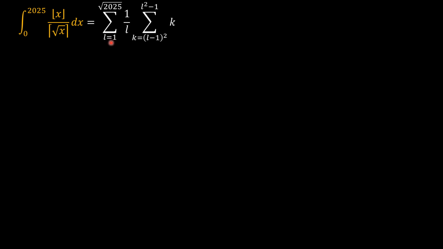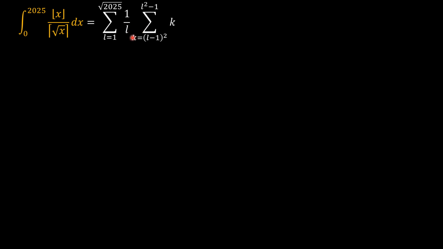So let's say we have L equals 1 to the square root of 2025, and then the denominator is 1 over L, because we have 1, 2, 3 up to 45.